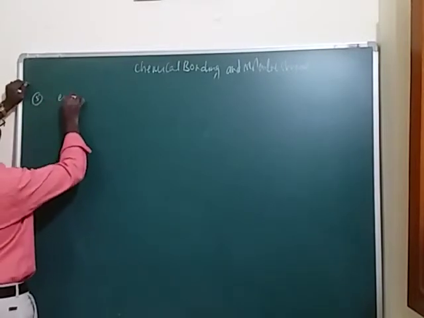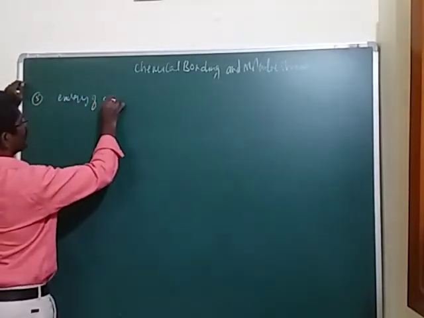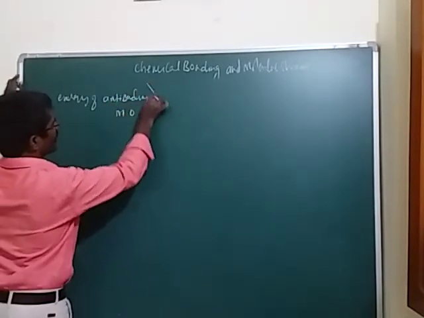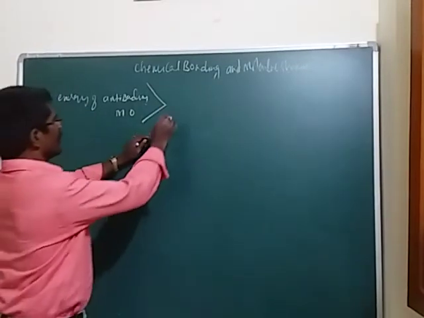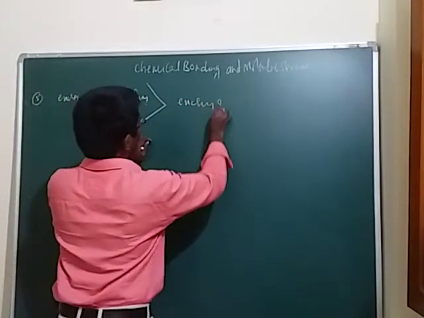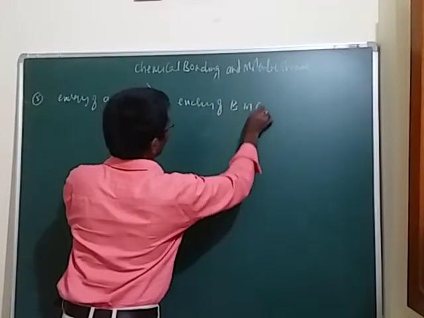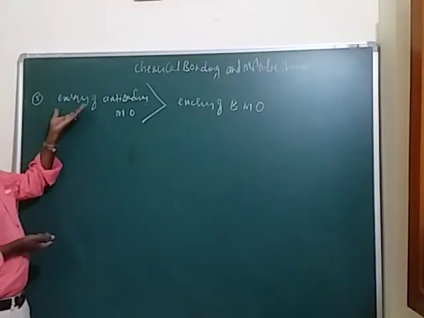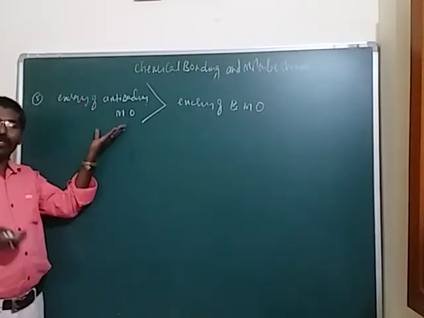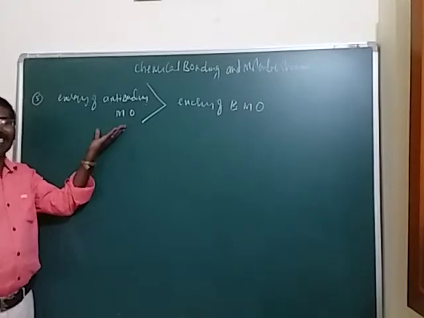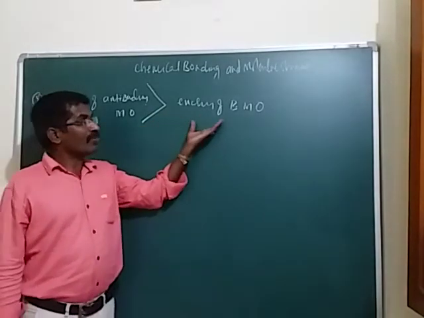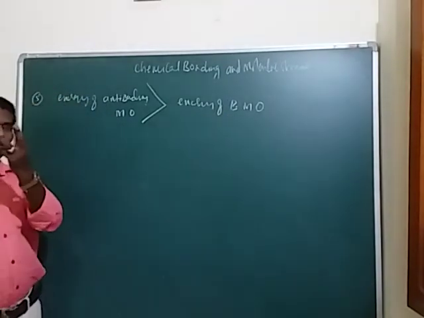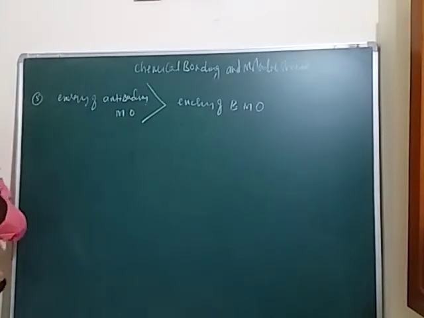The energy of the anti-bonding molecular orbital is greater than that of the energy of the bonding molecular orbital. So the anti-bonding molecular orbitals have the greater energy, and the bonding molecular orbitals have lower energy. Now here we have two important statements in this one. It is also a very interesting concept.